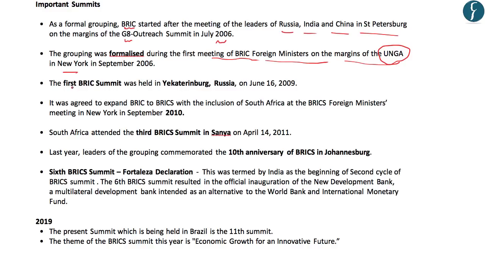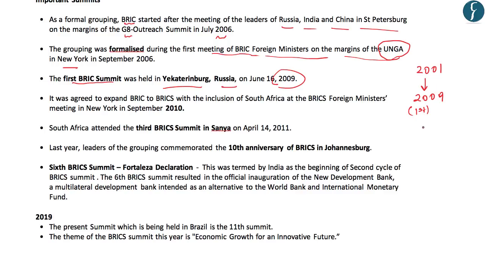The first BRICS summit was held in Yekaterinburg, Russia in 2009. It is very important to remember that although BRICS was conceptualized in 2001, its first summit took place in 2009. Then it is also important to remember that the 2010 summit becomes important as South Africa was added to BRIC, which became BRICS. The sixth BRICS summit, Fortaleza, is extremely important as it resulted in the official inauguration of the New Development Bank, which is a multilateral development bank meant to act as an alternative to the World Bank and International Monetary Fund.